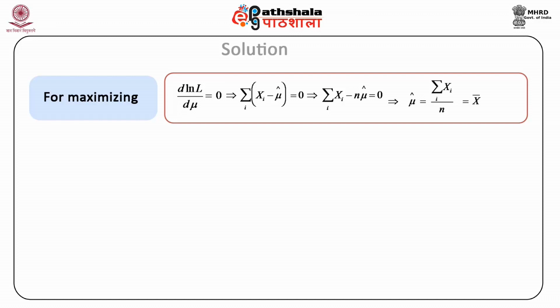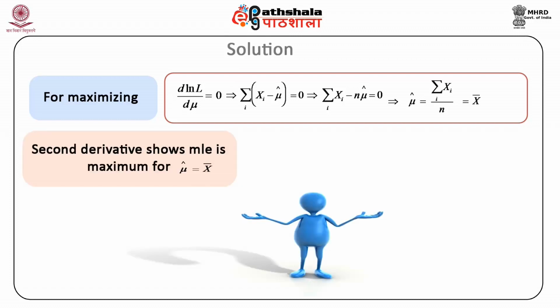So we get mu hat. The sample mean x bar is therefore the maximum likelihood estimator of the population mean mu. The second derivative shows that the MLE is indeed a maximum for mu hat equal to x bar.